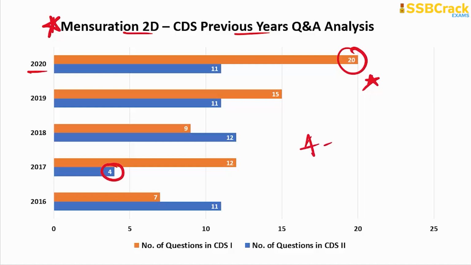So questions between this range can be easily expected, because you can see here most of the time the number of questions were above 4, like there were 7, then there were 9, there were 11, then there were 12 most of the time, right? So a good number of questions, and this being one of the important and scoring chapters, a formula based chapter, you all learners must prepare for it to boost your score very easily.